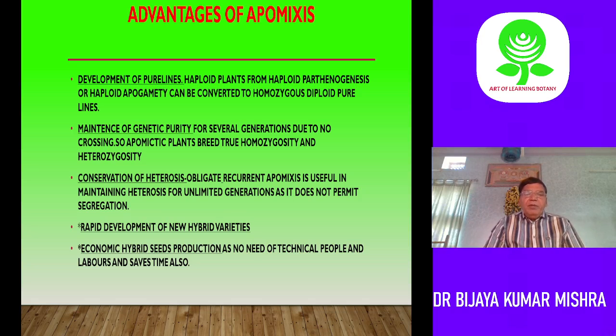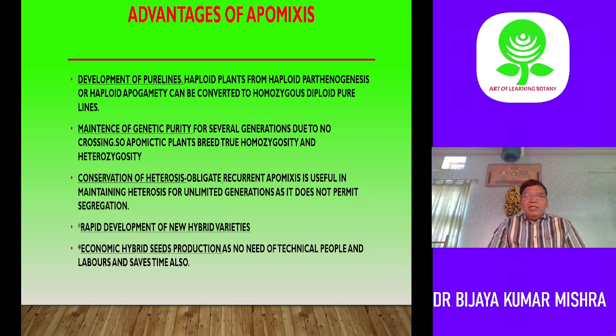Now, rapid development of new hybrid varieties. In a normal plant breeding program, we take a lot of time to develop the pure lines first. Then we go for the hybridization process, which also goes on for several generations, 7, 8, 9, 10 generations, so there is a lot of screening. But here you can go directly to the hybrid varieties. You will get apomictic seeds. And for economic hybrid seed production, there is no need of technical people, it is not time consuming, and needs no labor.